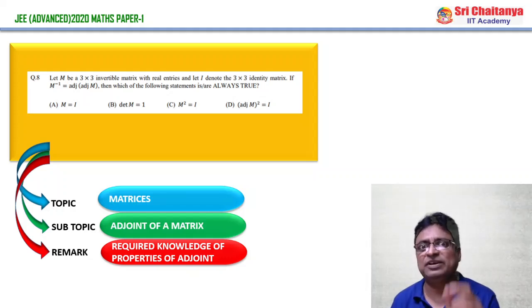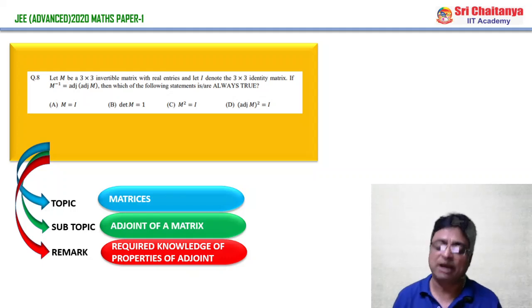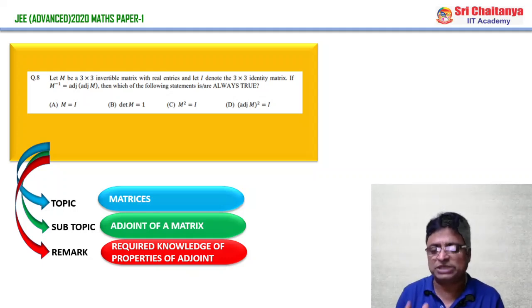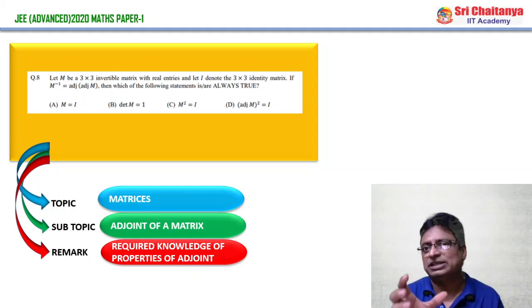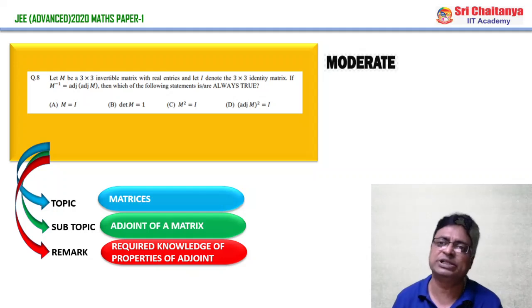But you have to read the question properly, because there, "which of the following statements is always true or false" is given. Whenever the questions come under the one or more than one answer type, they concentrate on this particular type of model, and majority of the students faced this as a moderate problem.